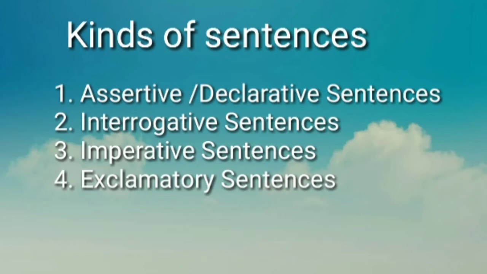Yes or no question means a question starts with an auxiliary verb or a helping verb, and the answer will be yes or no. Example, has somebody verified the accounts? Here the question starts with the has. It is a helping verb, so we can say it is a yes or no question. The answer will be yes or no.